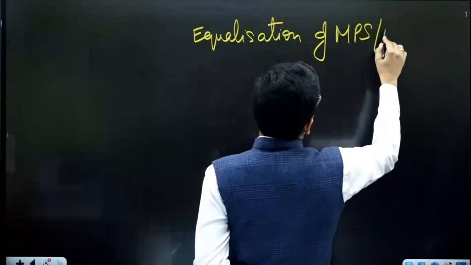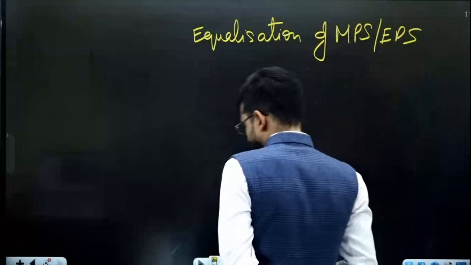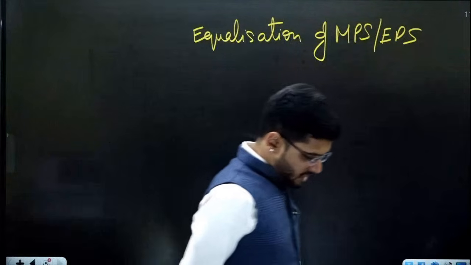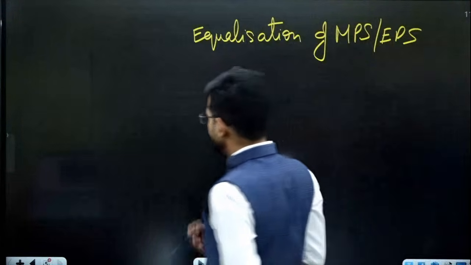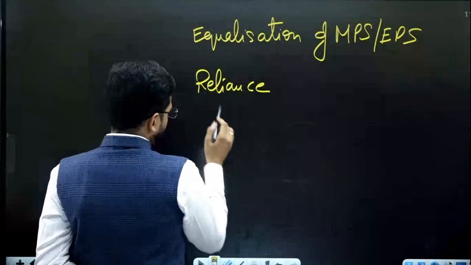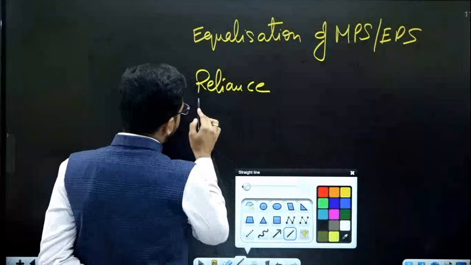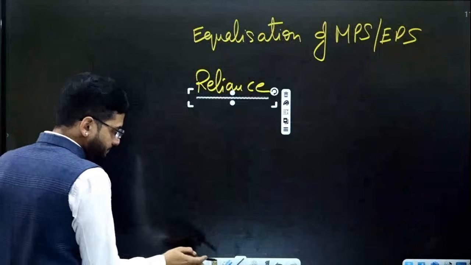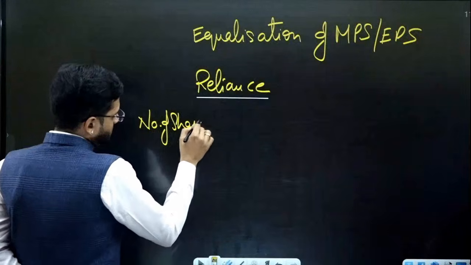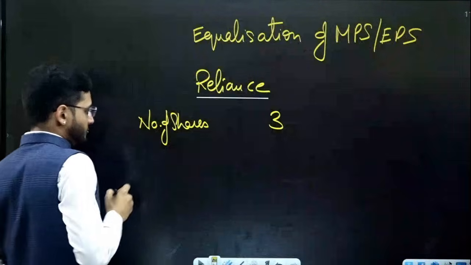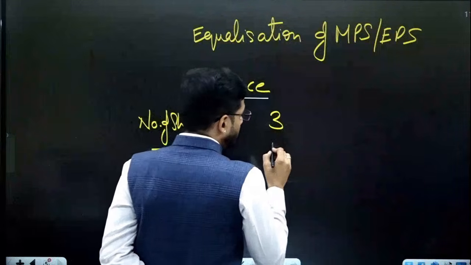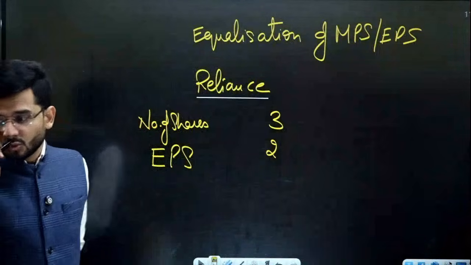Equalization of MPS or EPS is the new concept which I'm going to introduce to all of you. Assume that you have shares of a company, Reliance Industries Limited. You are holding 3 shares of Reliance Industries Limited, and the earning per share which you are earning from each share is rupees 2.